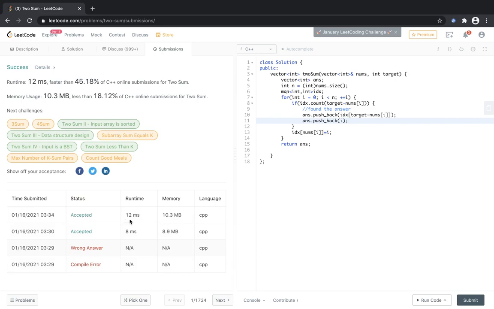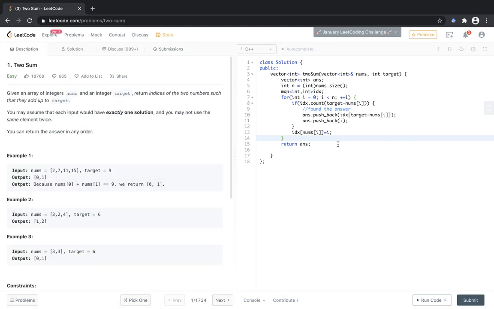So this is accepted, and the runtime is slightly longer, since the value of n is quite low. So n square is much faster here, but n log n is better in general, and initialization of the map, etc., takes a little bit longer time. So that's why it's slightly more than this. And obviously the memory is more because we are using a map here, but there no extra memory was being used, so the memory usage is lower. So these are the two ways to do this question, and that is the solution.